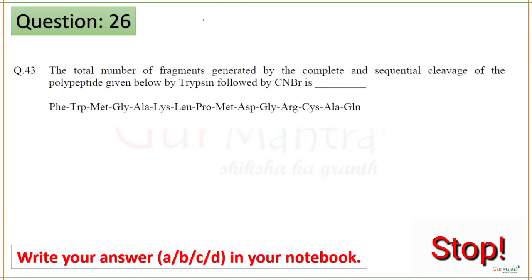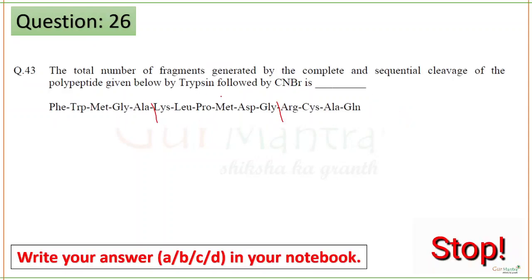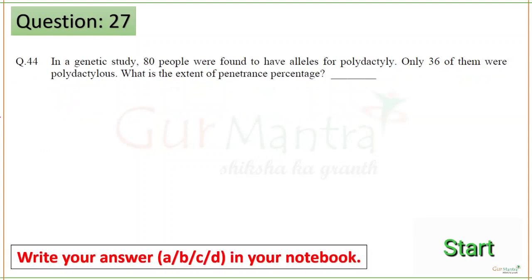From the left side, lysine it will cut here, and arginine it will cut here. So you get three fragments. Next, followed by CNBr, which cleaves at the C terminal of methionine. Where is methionine present? One here, other one here. So how many fragments? 1, 2, 3, 4, 5. So totally you will have 5 fragments. Next question.